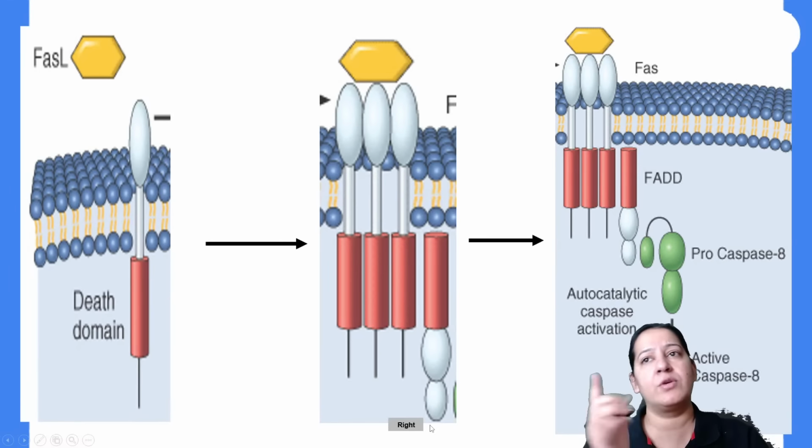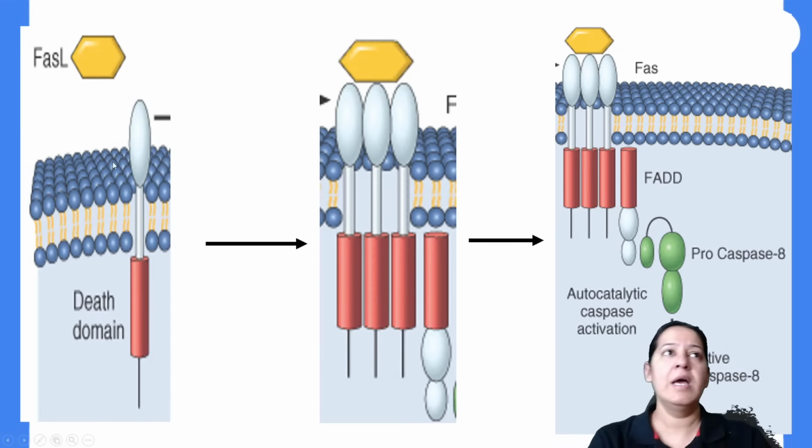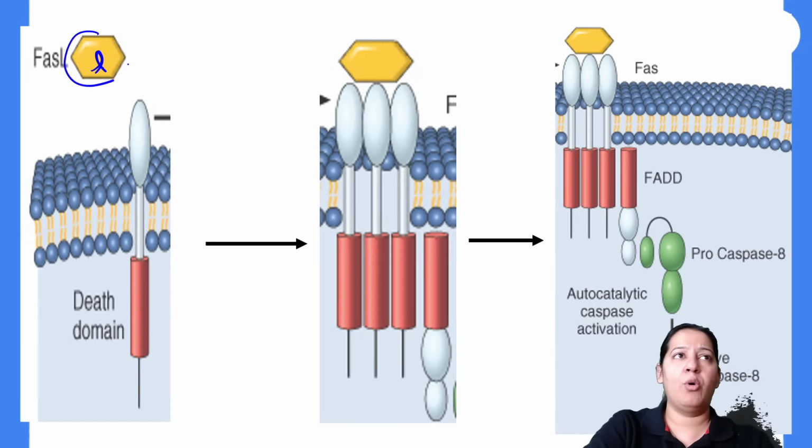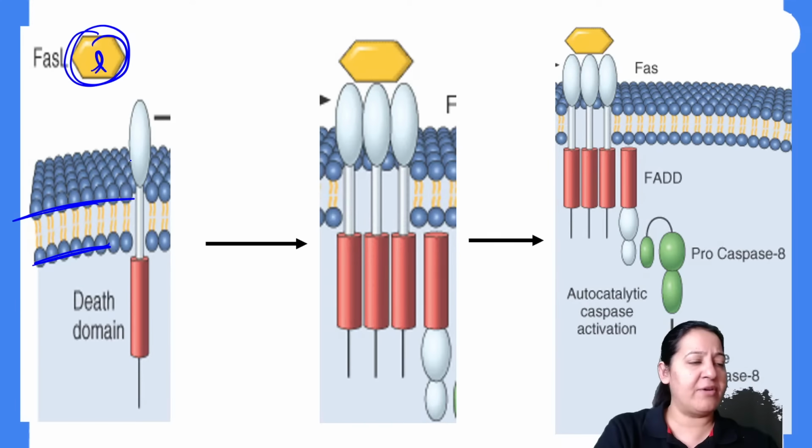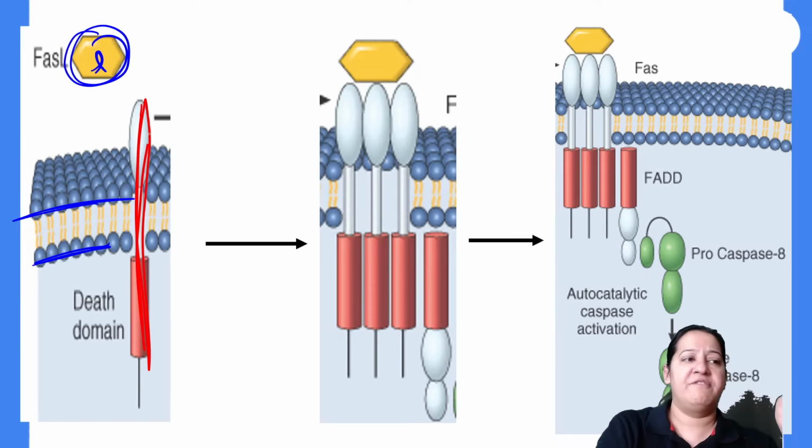So what is the story? Can you see the same diagram in Robbins? Can you see this is FAS ligand, the yellow color FAS ligand. It is coming. This is the cell membrane. On the cell membrane, can you see the red color? It is the receptor, FAS receptor.